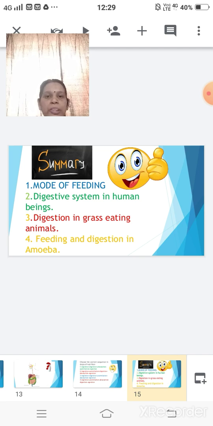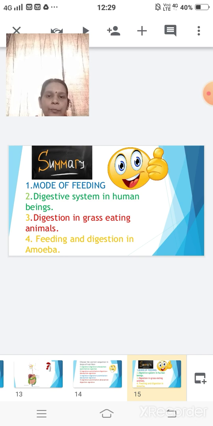the 5 steps of nutrition and how that process goes on. We discussed ingestion, digestion, absorption, assimilation and egestion with the help of the various organs. Here the digestion started from the mouth, esophagus, stomach, small intestine and large intestine. Later on there were a few glands which help, and among them we had the liver, the pancreas, gallbladder, etc. Then came the digestion in grass-eating animals that we have done today.